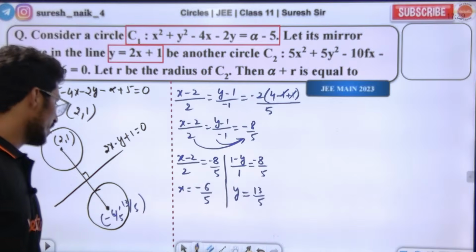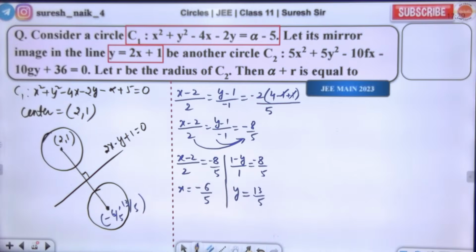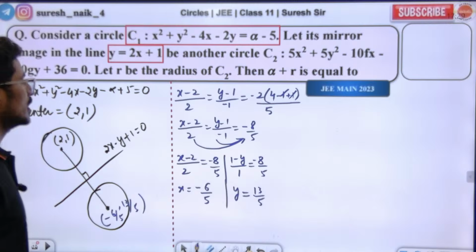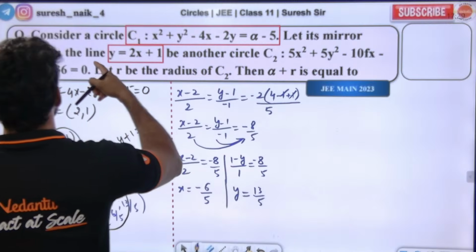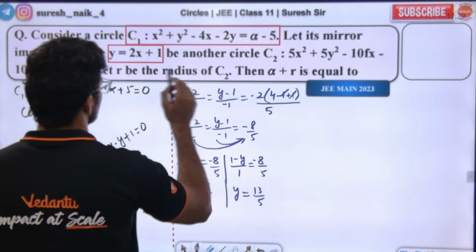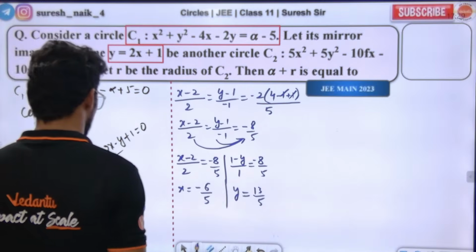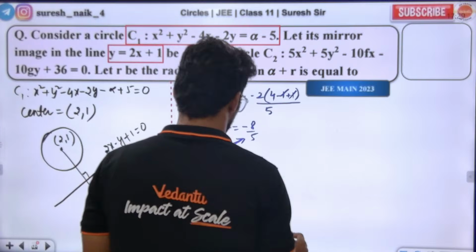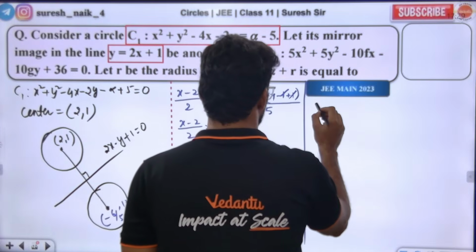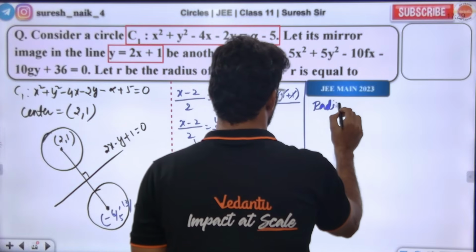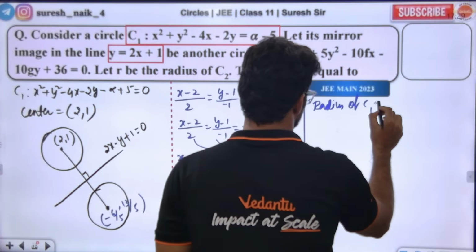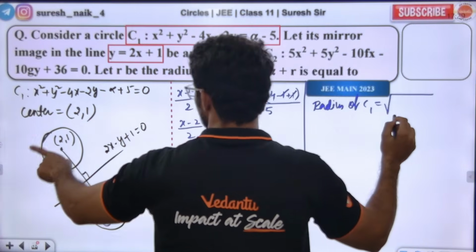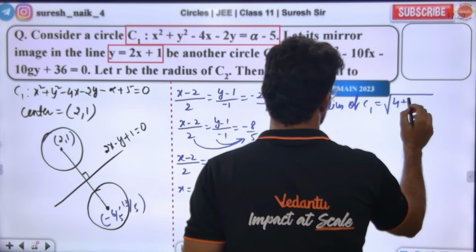Okay guys, very good. Now what do we need to know? We should know the radius. R is the radius of C2. First we'll find the radius of our first circle. The radius of circle number 1 is the square root of g square, which is 4, plus 1 minus c.